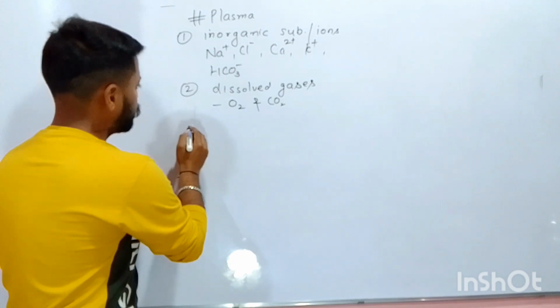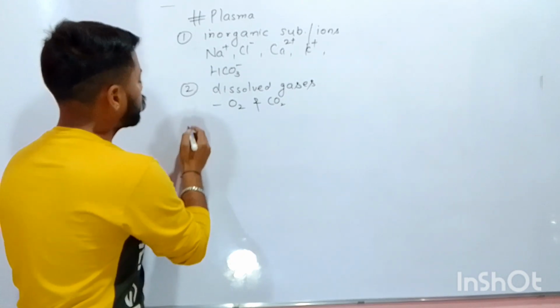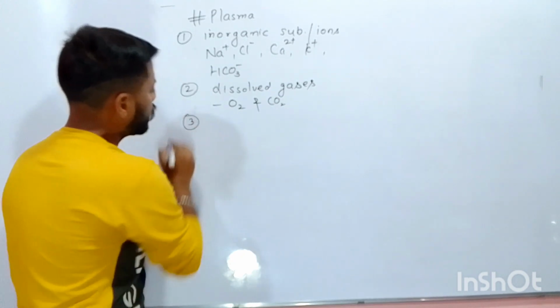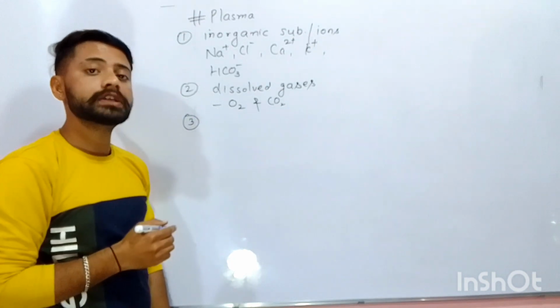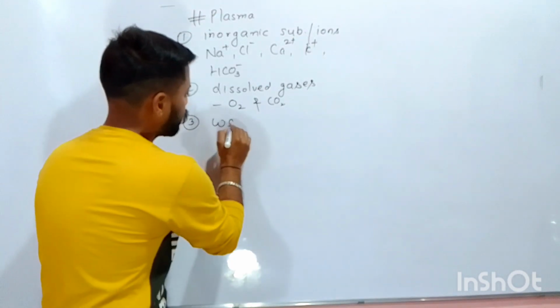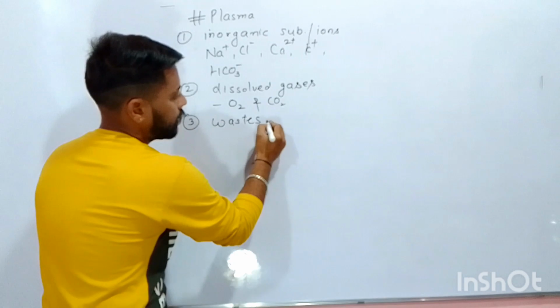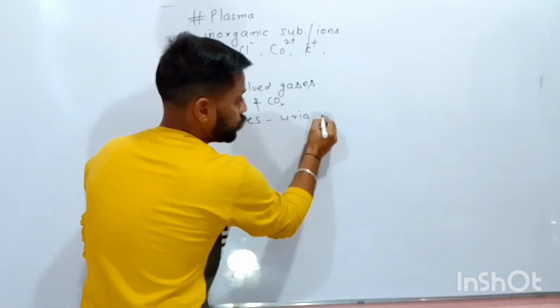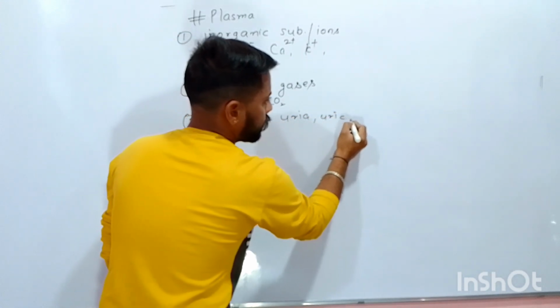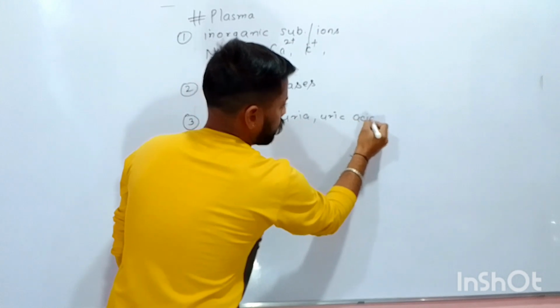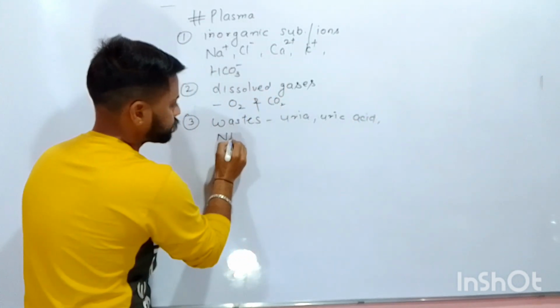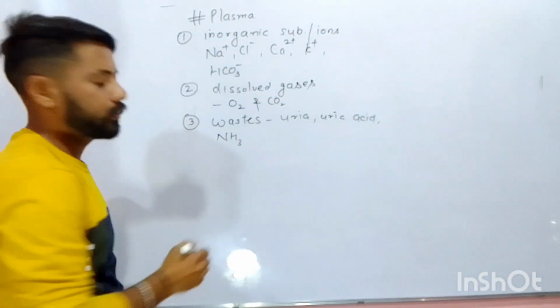Next thing which comes under the category of plasma is certain wastes like urea, uric acid, ammonia and creatinine.